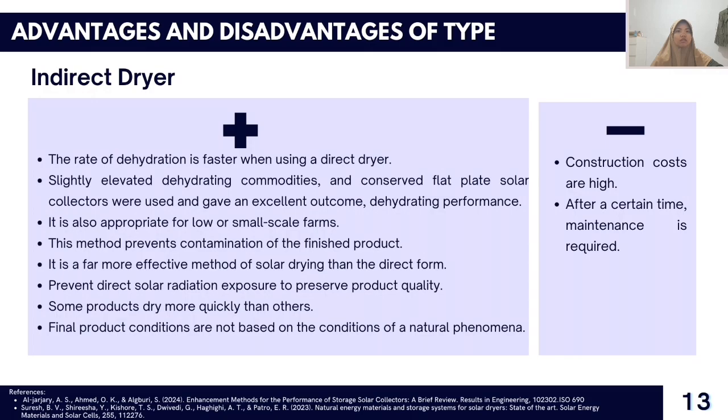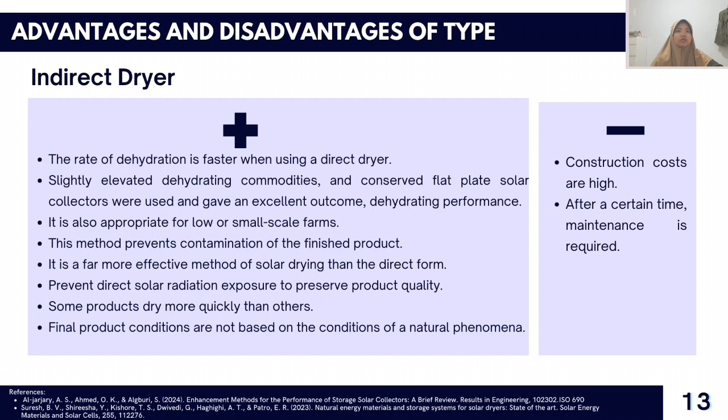The advantage is, first, the rate of dehydration is faster when using a direct dryer. Slightly elevated dehydrating commodities and conserved flat plate solar collectors were used and gave excellent dehydrating performance. It is also appropriate for low or small scale farms. This method prevents contamination of the finished product.